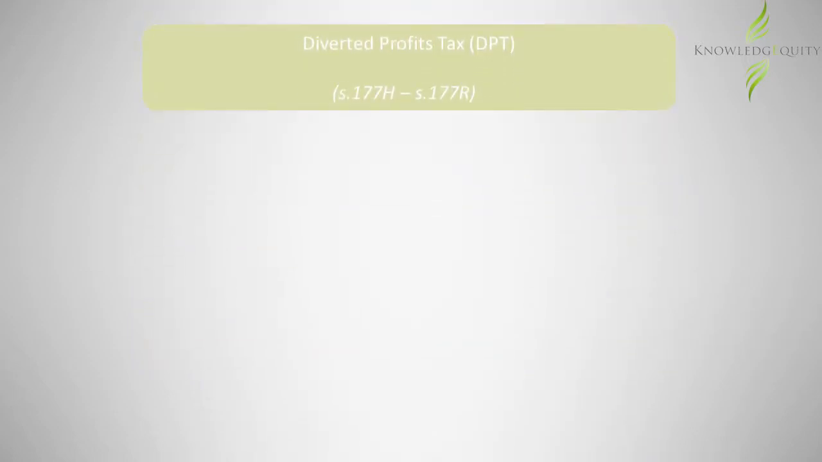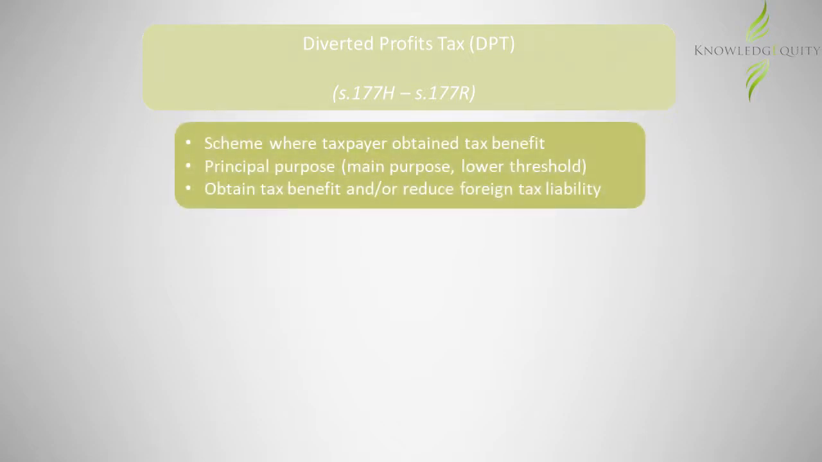The diverted profit tax applies to multinational organisations that divert profits away from Australia to low tax jurisdictions through artificial arrangements. The DPT provisions firstly relate to tax benefits, where the taxpayer obtained a tax benefit in connection with a scheme, and it did so with the principal purpose of obtaining a tax benefit and/or reducing a foreign tax liability.